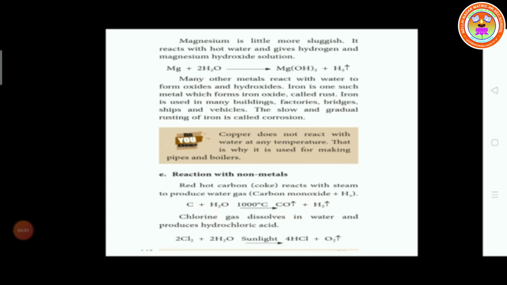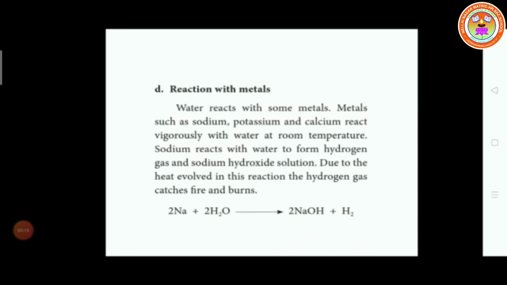Then hydrogen chloride gas dissolved in water produces hydrochloric acid. So 2H2 and 4 chlorine atoms react with 2 water molecules. Here chlorine 4 and hydrogen 4. Hydrogen is positive, chlorine is negative, and both combine. So 4 HCl, 4 hydrochloric acid molecules, are formed, then O2 is separated. Oxygen gas is evolved.